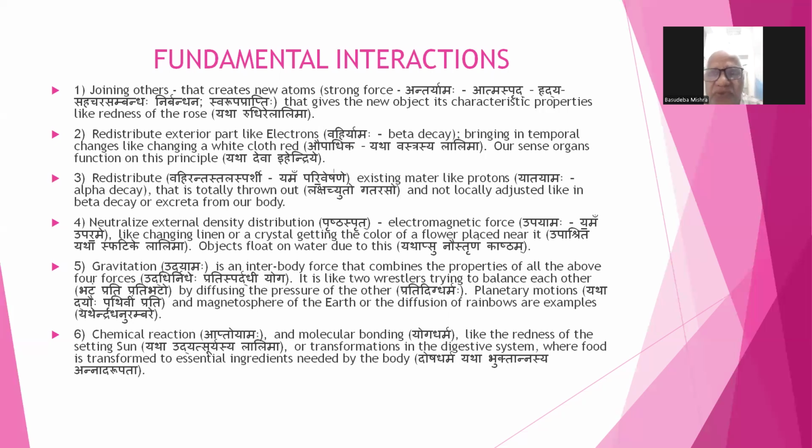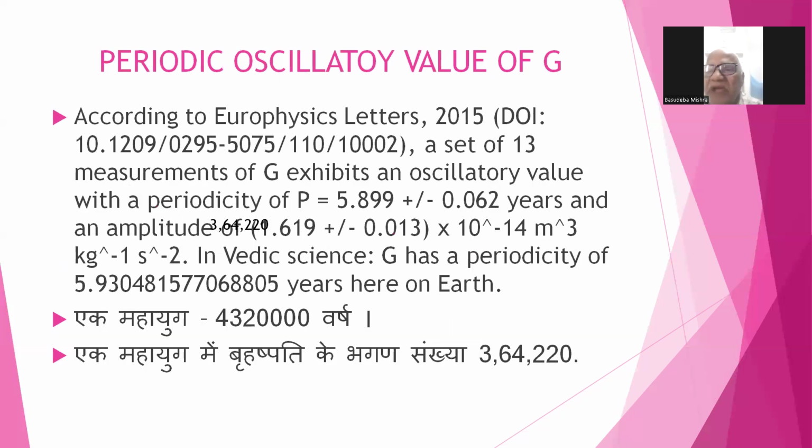And this Vayu, Vedic science divides into 7 different categories called Sapta Vata Skandha. Yesterday we discussed this also, so I will not repeat those, but come to only one point: how to theoretically calculate the oscillatory value of the gravitational constant G. As we know, the value of G has been measured at different times precisely, but every time the value differs.